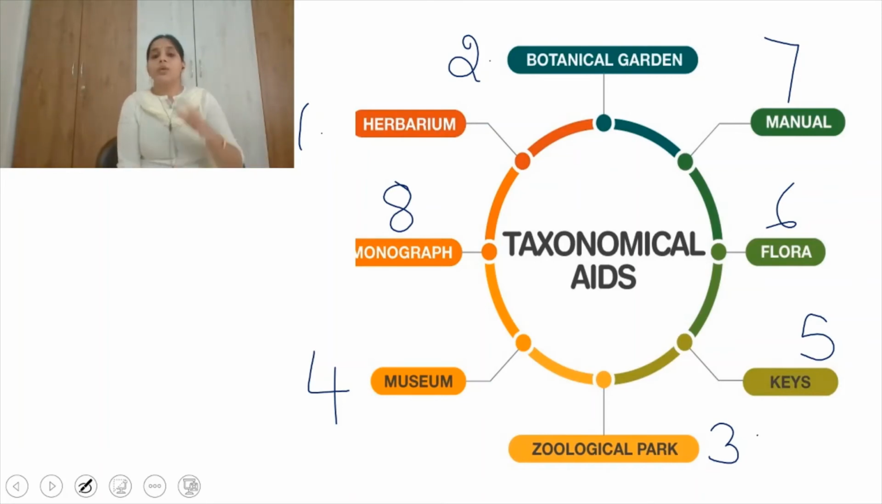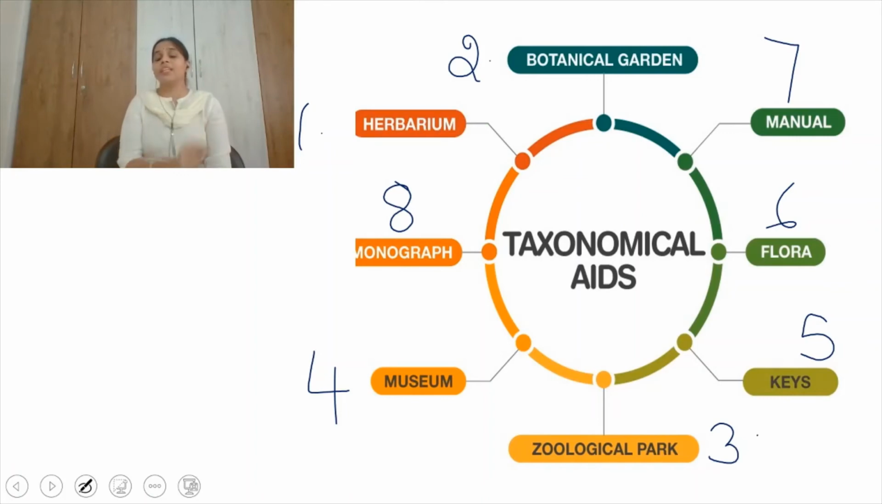That means you must have knowledge of the characters of that particular organism. You are observing one living organism, whether it is a plant or an animal. The main point is that you have to observe its characteristics. Depending upon the characteristics, you will identify the organism.